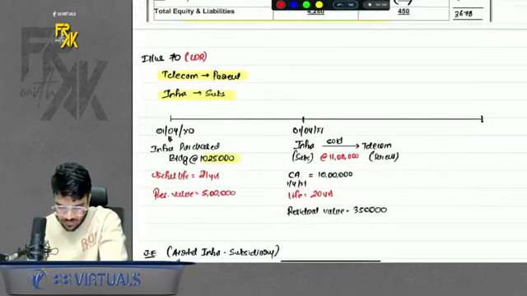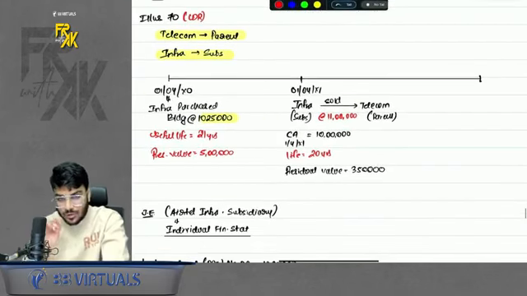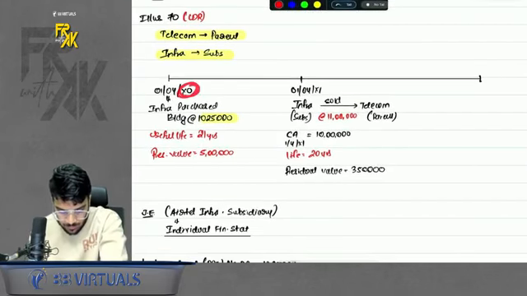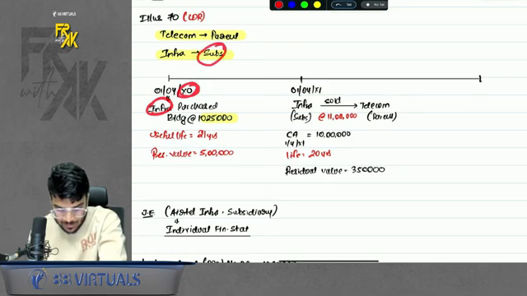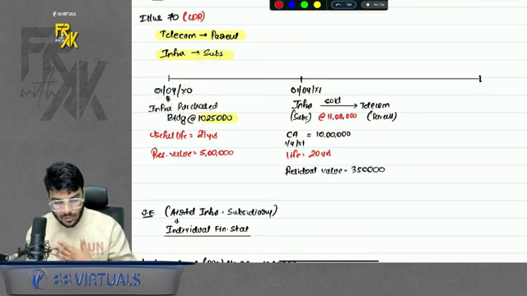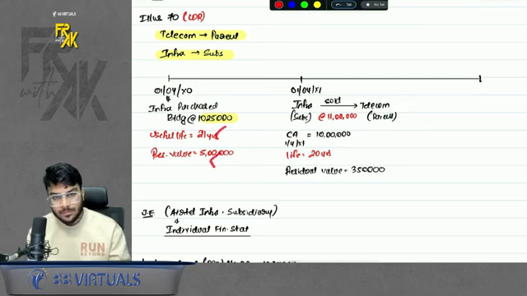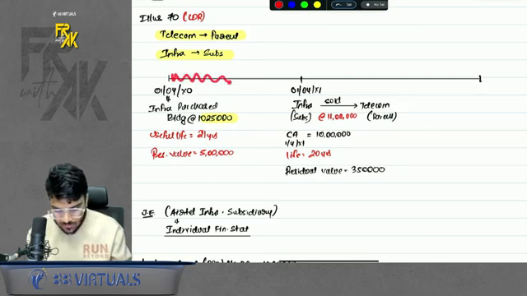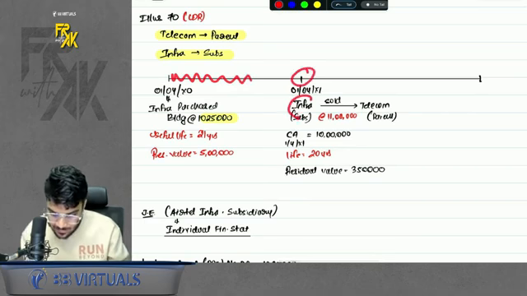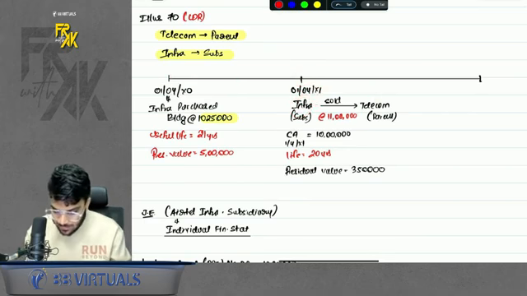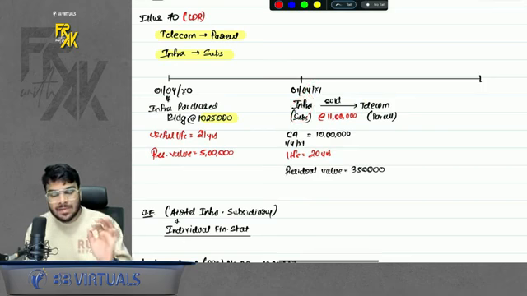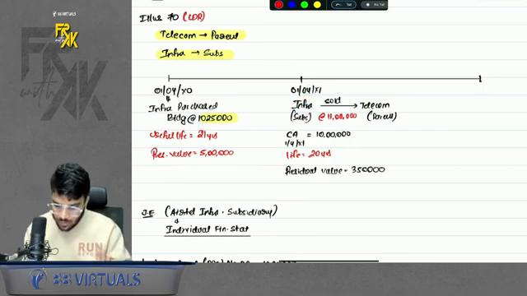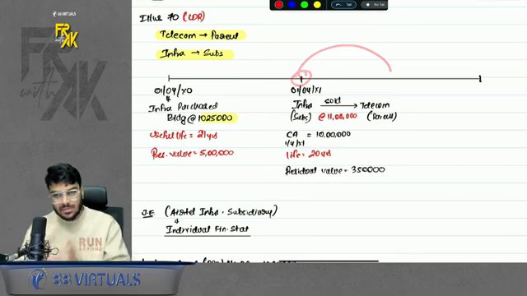I will just give you a summary of this question. What is happening? First, on 1st April 10, Infra, the subsidiary, purchases at 10,25,000. The life was this, RV was this. Subsidiary uses this for 1 year. Then after 1 year, subsidiary sells this to parent at 11 lakhs. So when subsidiary sells it, in SFS, subsidiary will book some profit. And after selling, parent is using it for another year.